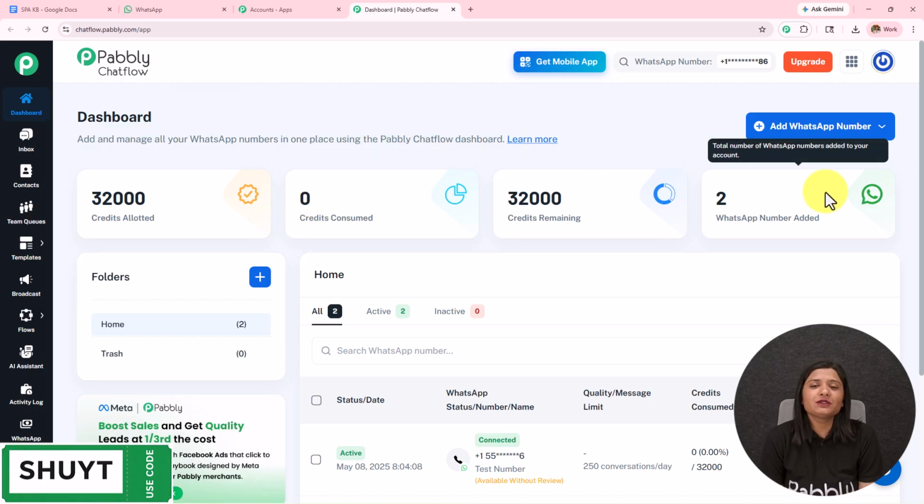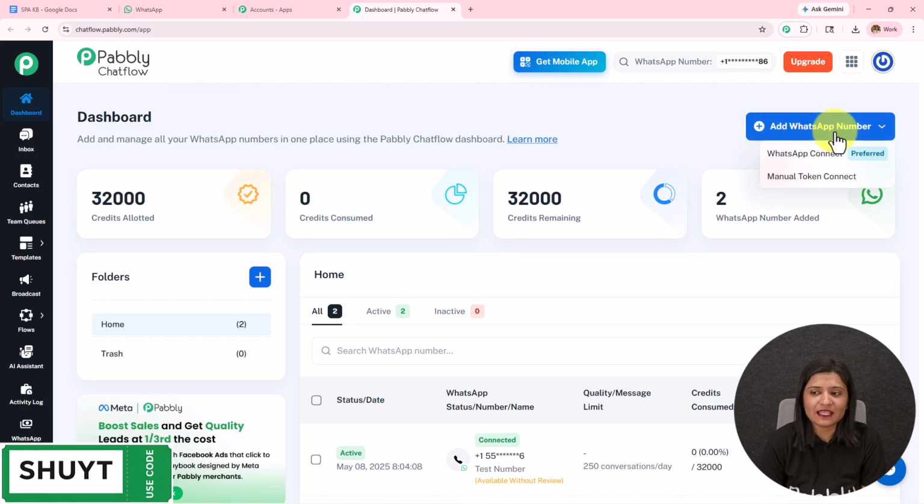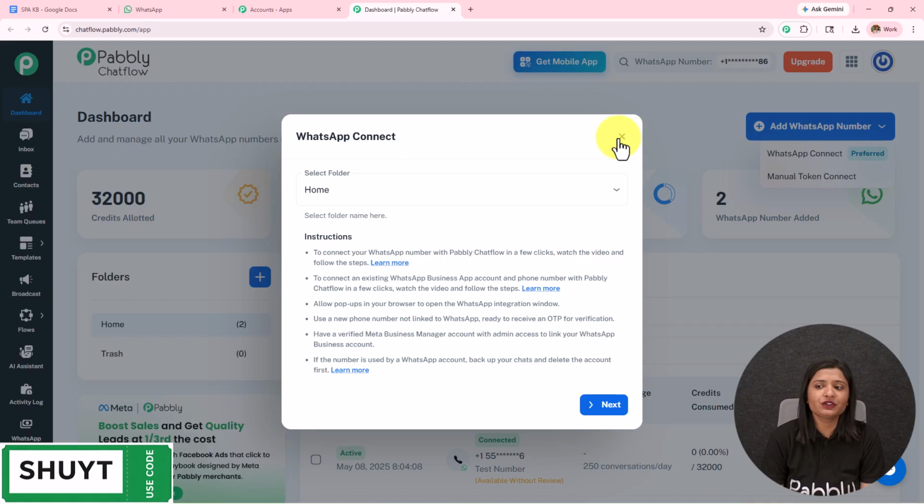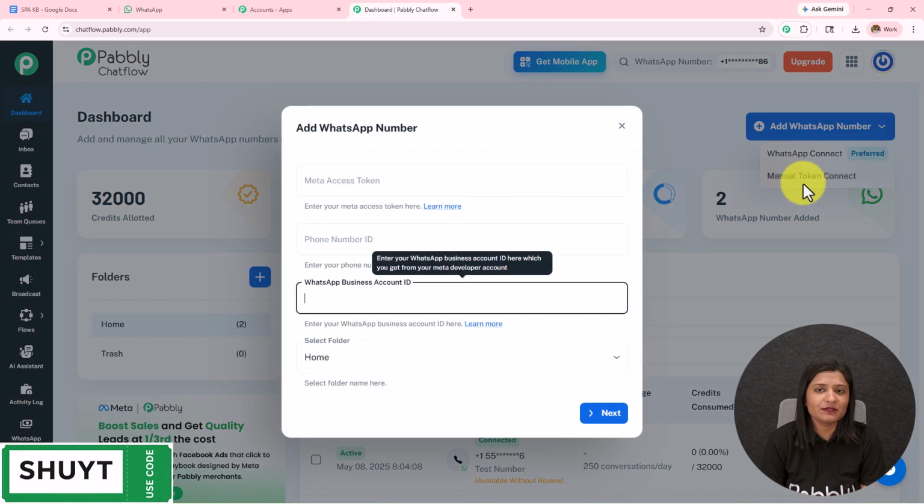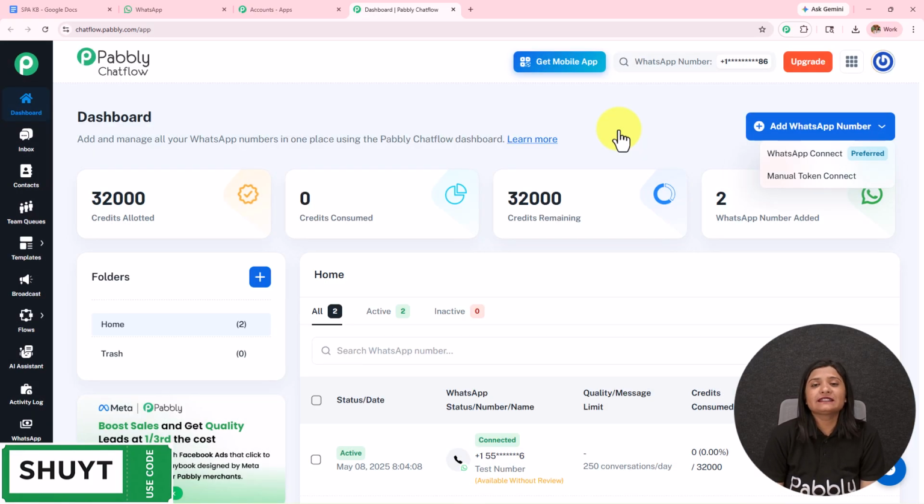To add your WhatsApp number to your Pabbly Chatflow account, simply click on this add WhatsApp number, click on this WhatsApp connect, which is a preferred method, or you can also use a manual token to connect your Pabbly Chatflow to your WhatsApp. If you want the step-by-step process, the detailed video is given in the description. You can check that out. Also on the left-hand side, we have the most important features of Pabbly Chatflow. The detailed video is given in the description. You can check that out.